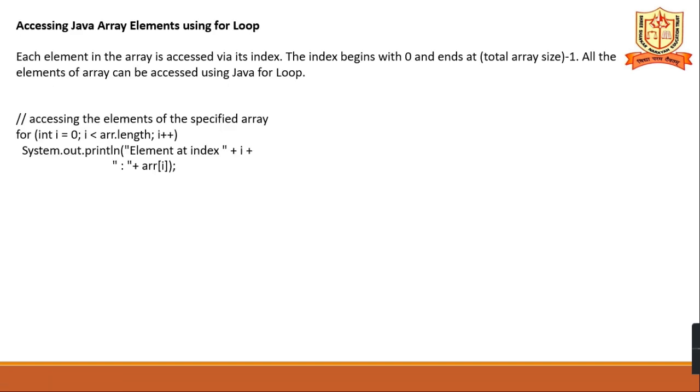Next, accessing the Java array elements. Each element in the array is accessed via its index. The index begins with 0 and ends with total array size minus 1. All the elements of the array can be accessed using a Java for loop. Accessing the elements of the specified array: for int i equals 0, i is less than array.length. That means whatever the length is, that will be taken. If there are 6 values, it takes 6. Then i plus plus. Whatever the elements are there, that will be displayed.